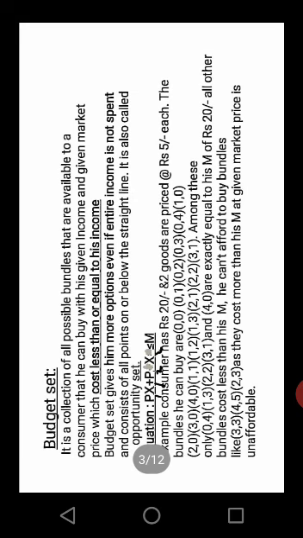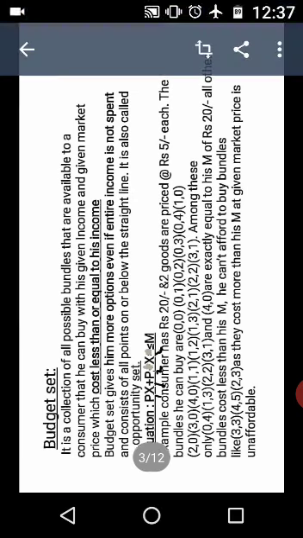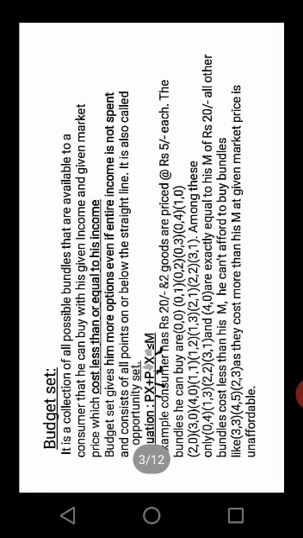Now let's begin. What is a budget set? A budget set is a collection of all the possible bundles that are available to a consumer, that he can buy with his given income and given market prices, which cost less than or equal to his income.